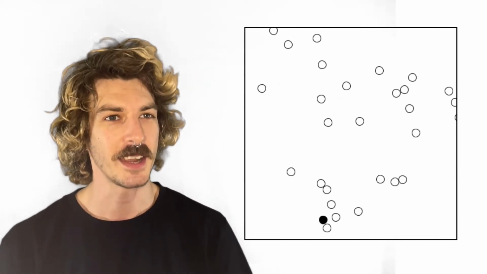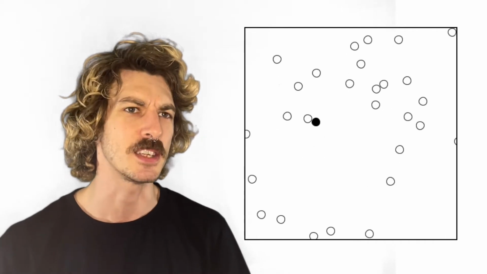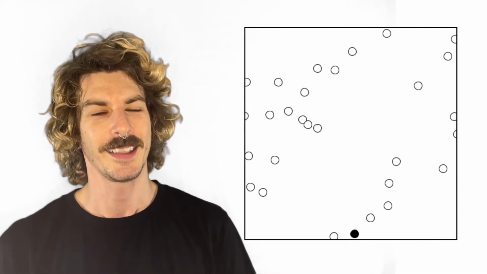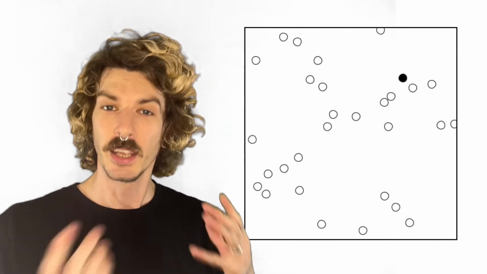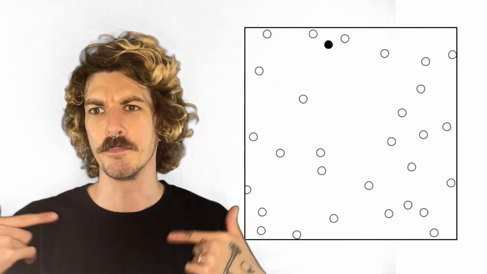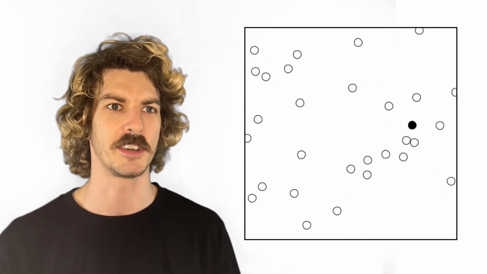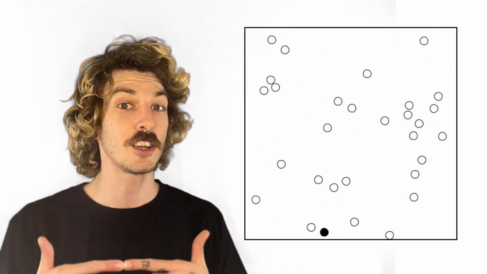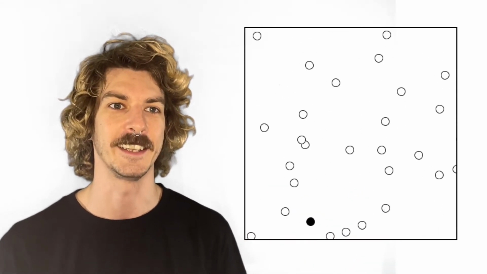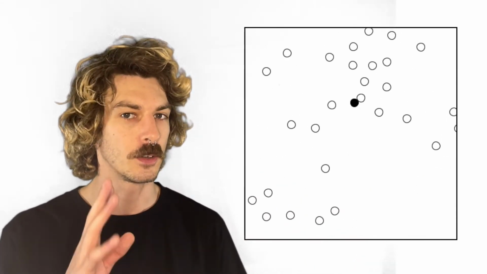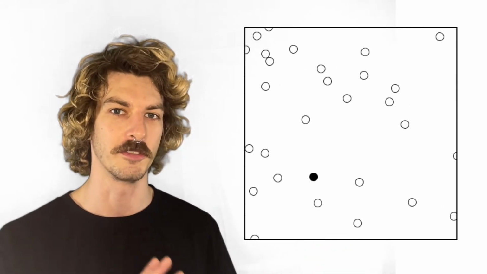Now, increasing the temperature of a gas increases the speed at which the particles are moving. That means that each little collision will have a bit more force behind it. It also means that collisions are going to happen more often because the particles are moving faster. So increasing the temperature of a gas increases the pressure in the gas as well, as long as we keep it at a constant volume.